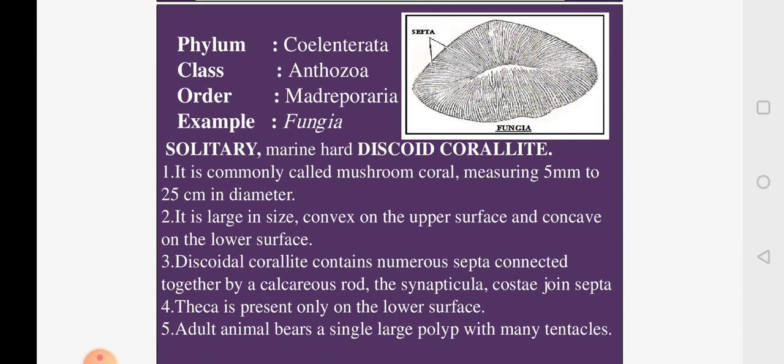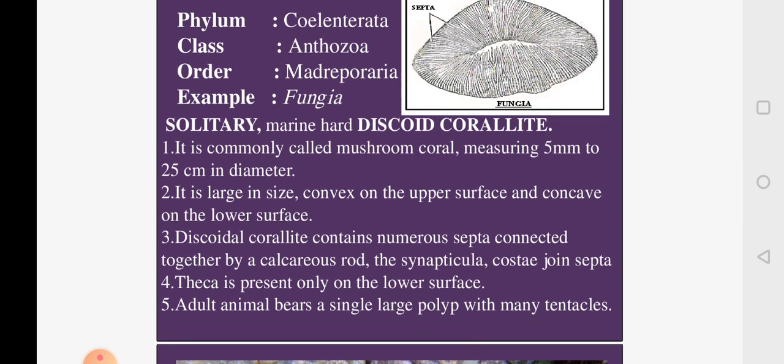Like if you look at the wall of the surface of the mushroom, how you can see small radial, wall-like structures called septa. Same thing you can observe here also. There are a number of septa, and these septa are connected by a calcareous rod-like structure called synapticula.